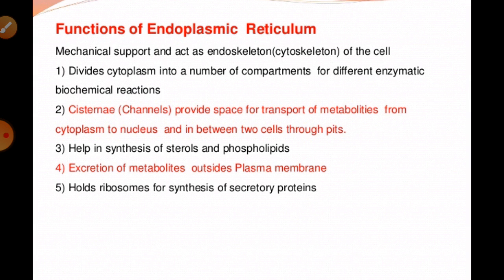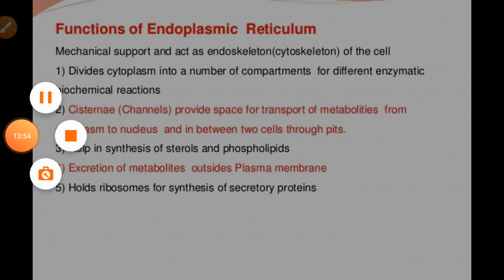And generally the smooth endoplasmic reticulum's main function is to synthesize lipids, but the main function of the rough endoplasmic reticulum is the synthesis of proteins. The smooth endoplasmic reticulum is helpful for the formation of vesicles and tubules, but the rough endoplasmic reticulum helps to form the cisternae and tubules. The smooth endoplasmic reticulum is generally found in the peripheral regions, but the rough endoplasmic reticulum is found deep inside the cytoplasm. So I think you all know about this one.